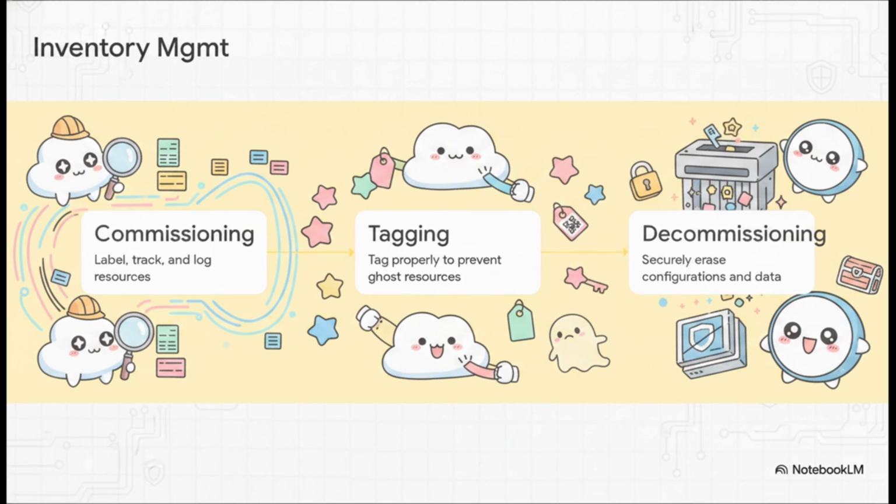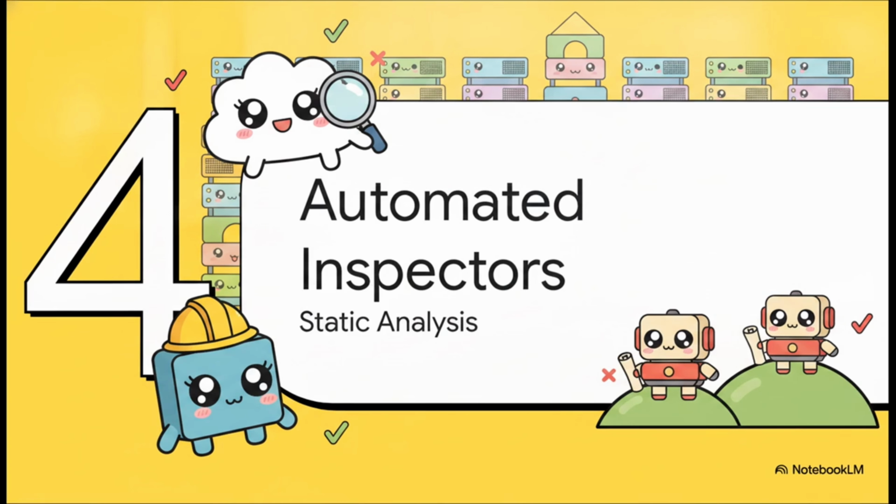Imagine finding out you've been paying thousands of dollars a month for a massive test server that someone just forgot to turn off 6 months ago. So, golden rule, always tag everything. Okay, let's look at Section 4, Automated Building Inspectors.